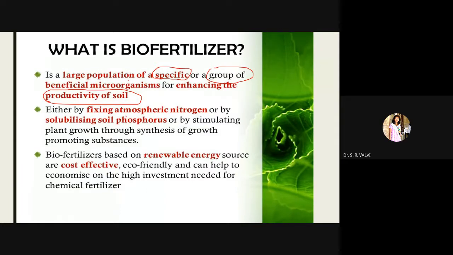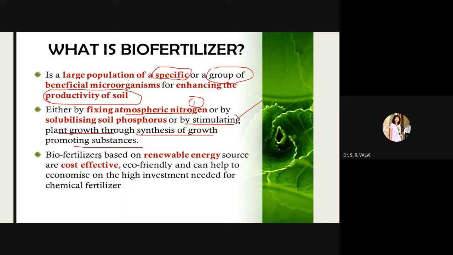So they are enhancing how? Either by fixing atmospheric nitrogen, this is the first, or by solubilizing soil phosphorus, or by stimulating plant growth through synthesis of growth promoting substances. So the main intention of biofertilizer is to enhance the productivity of soil, either by fixing atmospheric nitrogen or by solubilizing soil phosphorus, or by stimulating plant growth through synthesis of growth promoting substances.